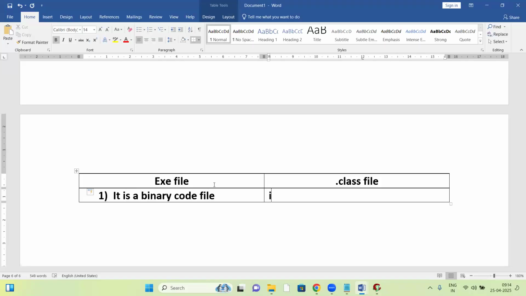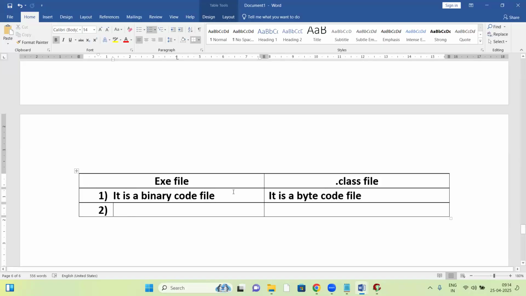What is a .class file? It is a byte code file. The exe file is a binary code file. Binary code is a system understandable language. It is for the processor, meaning your system.